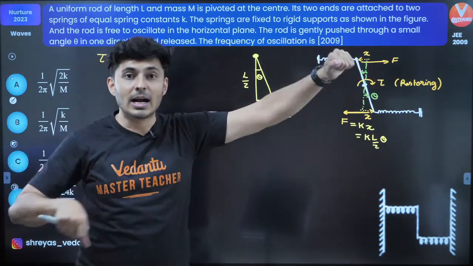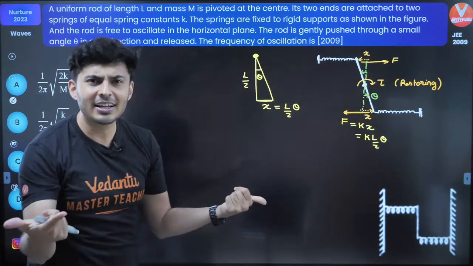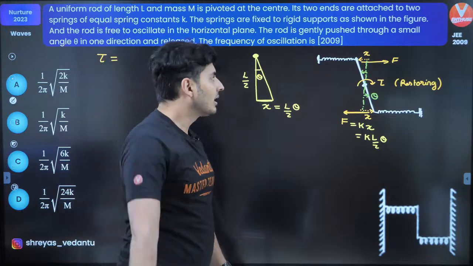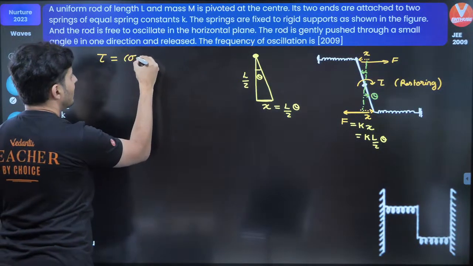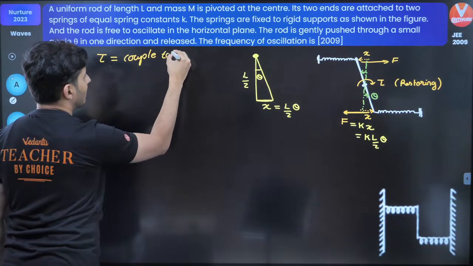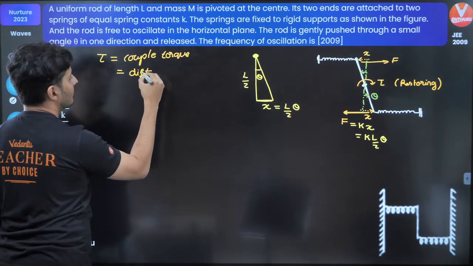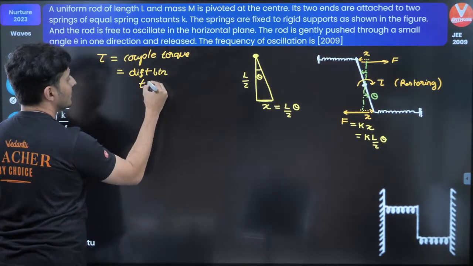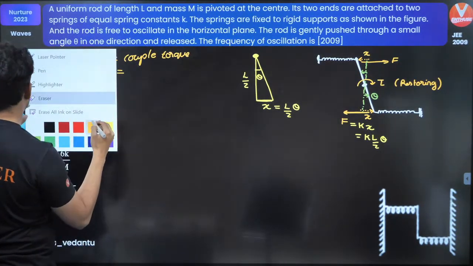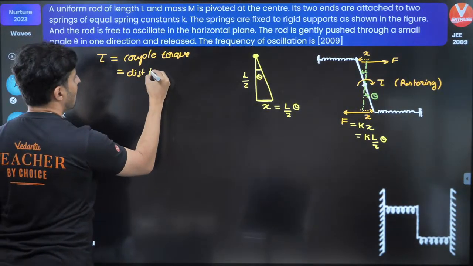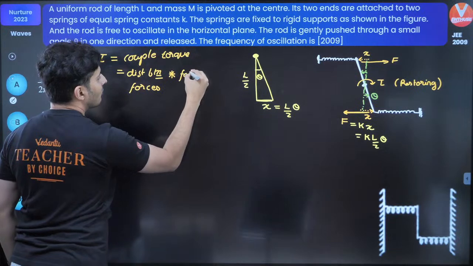Because of a couple, it's the distance between the two forces into any one of the force.